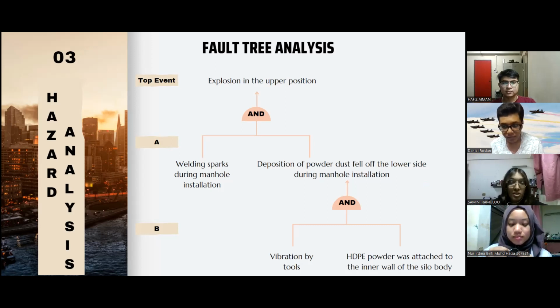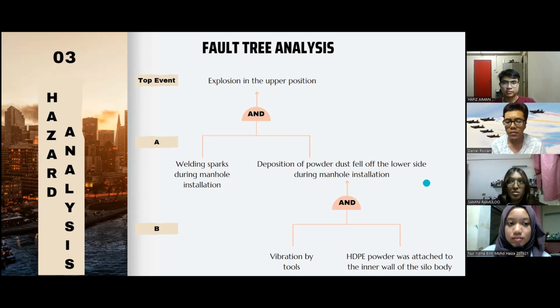So, the top event in this case is the explosion in the upper position. This scenario is caused by two other factors, which are welding sparks during manhole installation and also the deposition of powder dust that fell off during manhole installation as well. So these two factors combined and lead to the explosion in the upper position. But when we look into the second factor, which is the deposition of powder dust, this particular factor was caused by vibration as well as by the HDPE powder that was attached to the silo body.